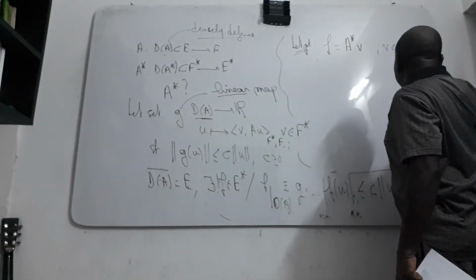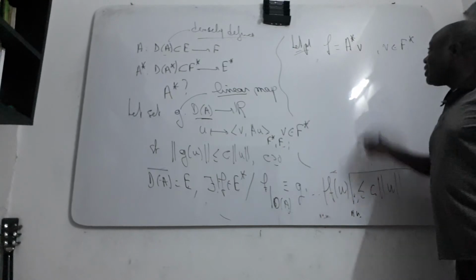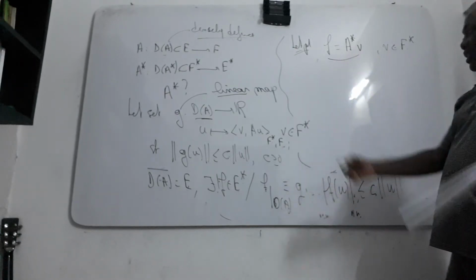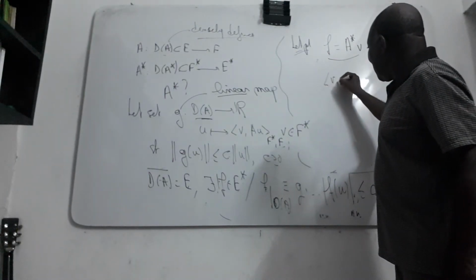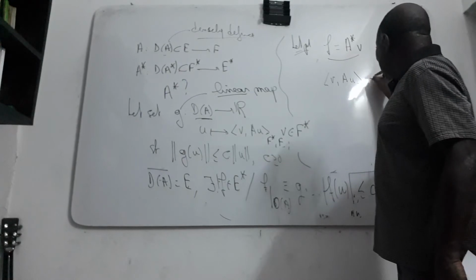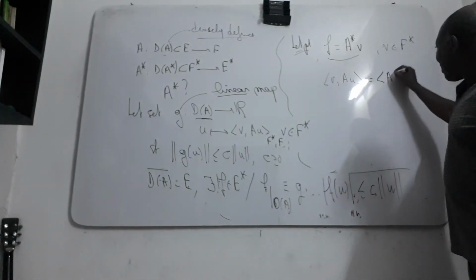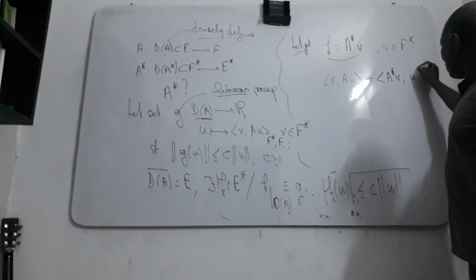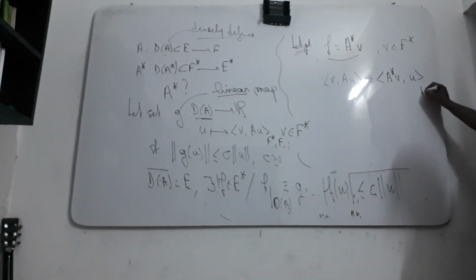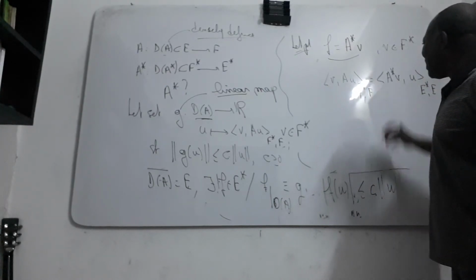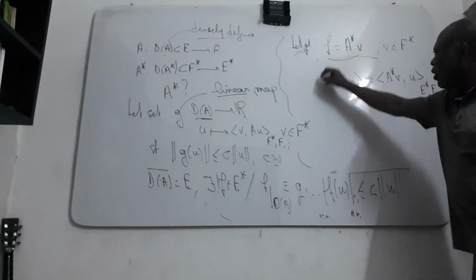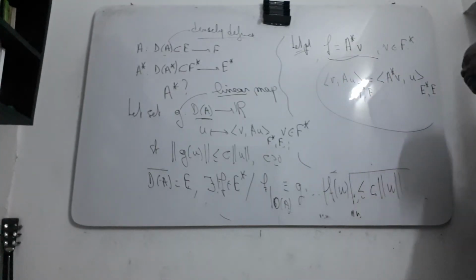V element of E star. This one, you just put. So from the definition you can get here, if you have the same definition, then you must have V of AU equal to A star V of U, like this. When we are here, we are in E star, the duality, and this one you have F star and F before this couple. You want to define your A star, the adjoint of A.